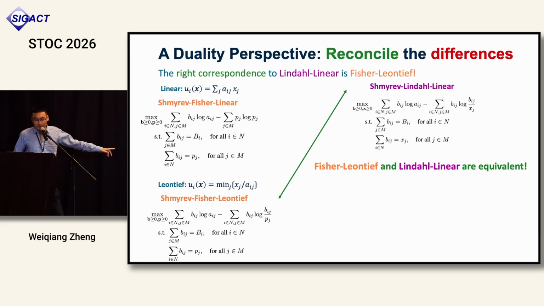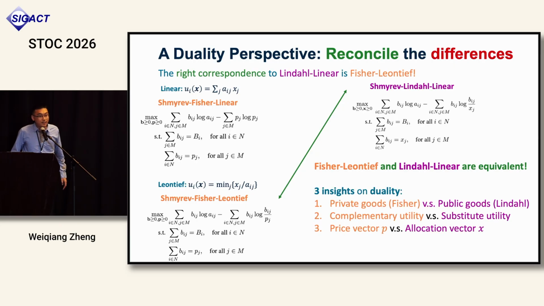The only difference is that the variables in the Fisher, like in the bottom left, it has only constraints on P, which is the price. And on the right, on the Lindo linear, it has constraints only on the allocation X, but it's just a notation change, right? Everything else is the same. So every solution in the Fisher linear case is also a solution in the Lindo linear case, but the roles of allocation and prices have been exchanged.